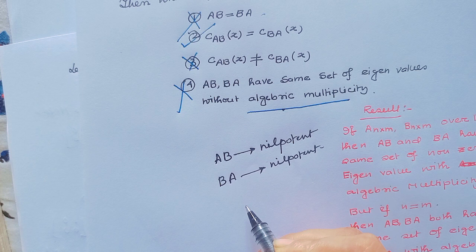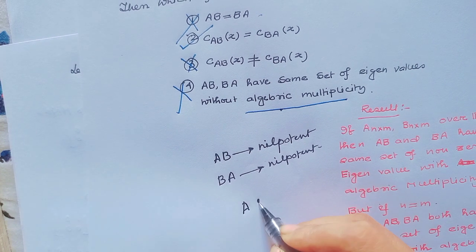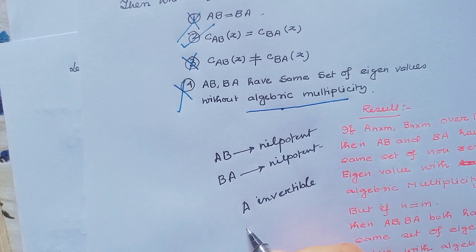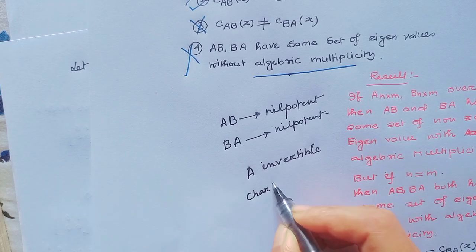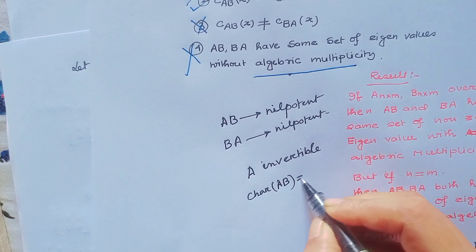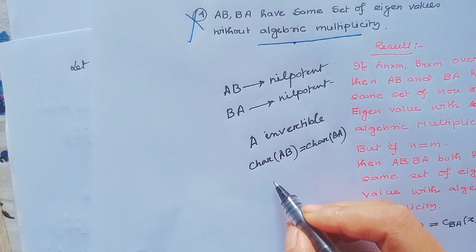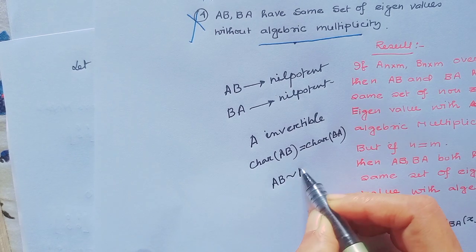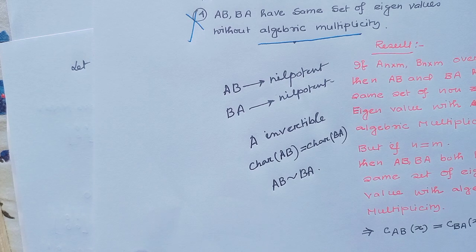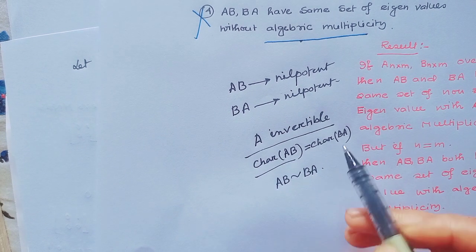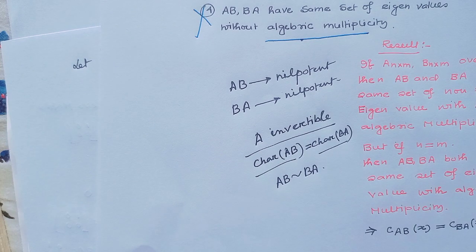Next property is, if A is invertible, then characteristic polynomial of AB is equal to characteristic polynomial of BA, because if A is invertible, then AB is similar to BA, and when the matrices are similar, then their characteristic polynomial, their trace, their eigenvalues all are equal. So when A is invertible, then characteristic polynomial of AB is equal to characteristic polynomial of BA.